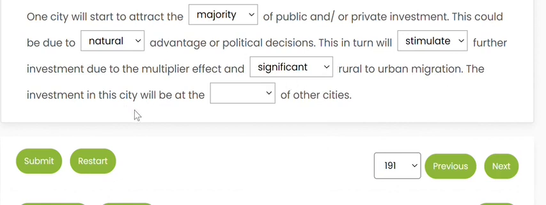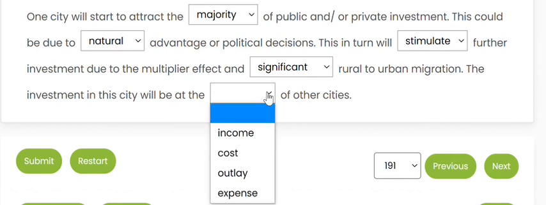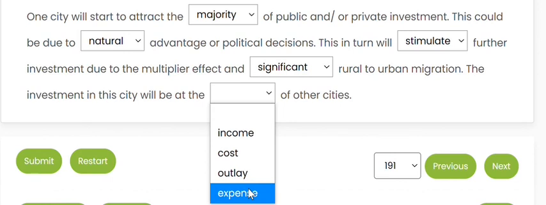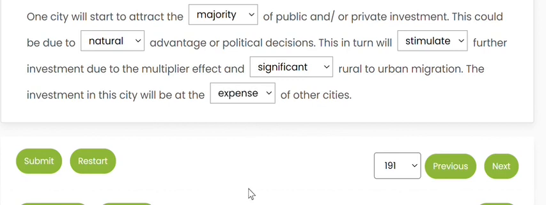The investment in this city will be at the dash of other cities. So "at the expense of" is a collocation, and we'll go with that, because at the expense of means not doing the investment there, we will do the investment here. That is doing something at the expense of other things, means other things will not get it. That's why the first one will get it.